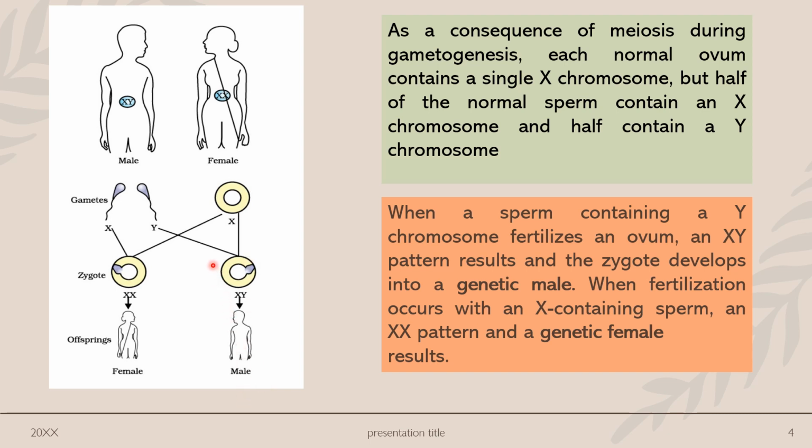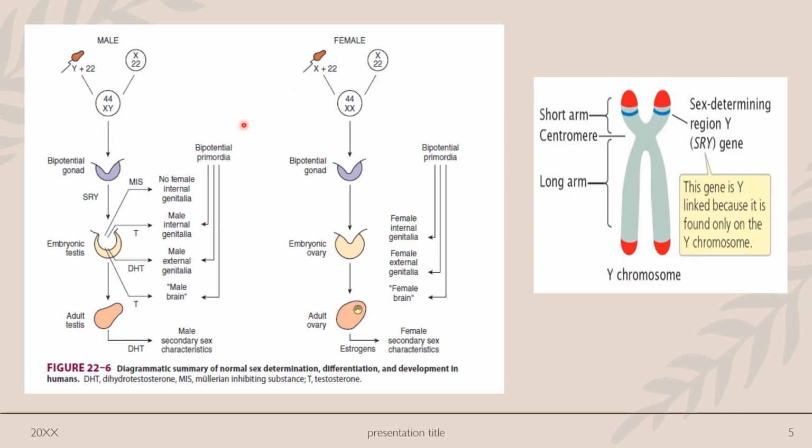Whereas if an X containing sperm fertilizes an ovum, the genetic pattern of the zygote will be XX, and there will be generation of a female baby. So we have seen that if Y sperm fertilizes the ovum, then it will be male. If X sperm fertilizes the ovum, then it will be female.